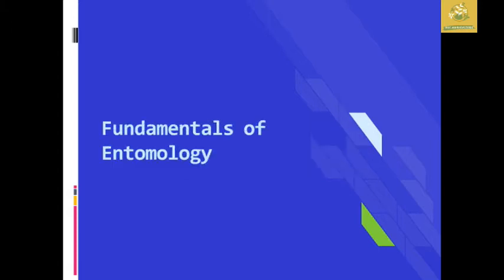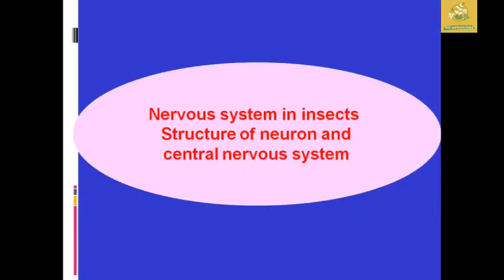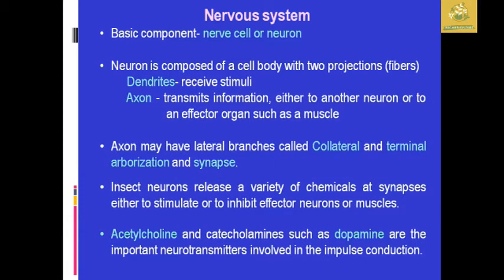In this video, we are going to see the fundamentals of entomology. I am going to cover the nervous system in insects, as well as the structure of the neuron and the central nervous system. The basic components present in insects are the same as in humans, which are nerve cells, or neurons. The neuron is composed of a cell body with two projecting fibers, known as the dendrites as well as the axons.